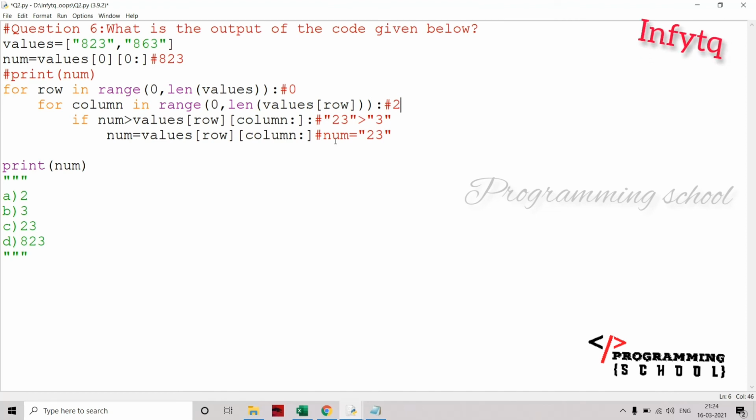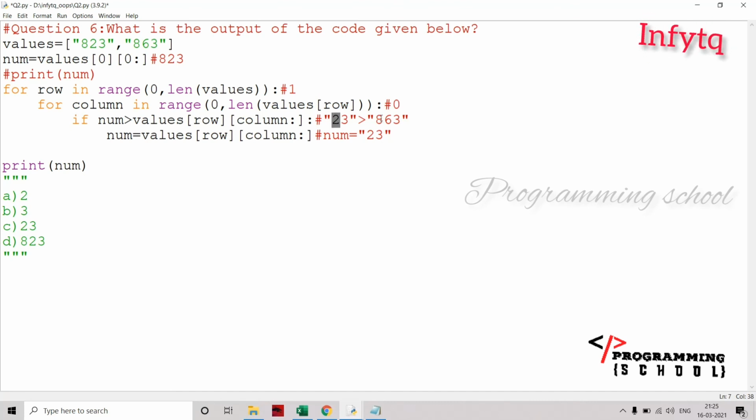If these were integers, yes, it would definitely be true. But here they are strings. Now I am going to check: is the ASCII value of 2 greater than the ASCII value of 3? No, that is false, right? That's why it is not moving here. Now the column value is set again to 0. Now I am going to check with 863. Is 23 greater than 863? That means I am going to check if the ASCII value of 2 is greater than 8.